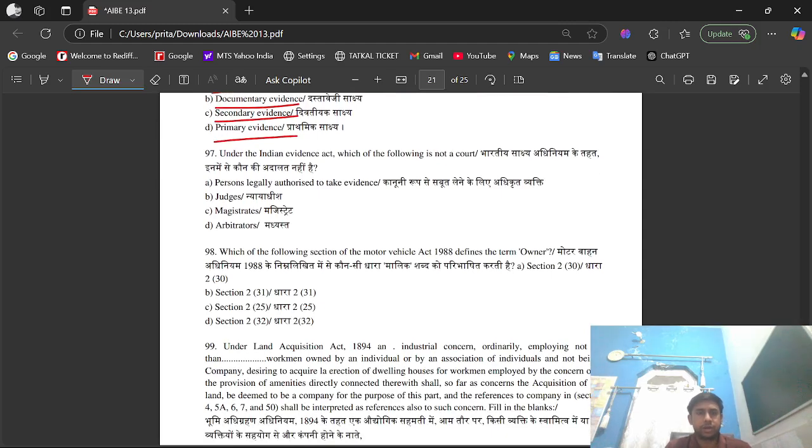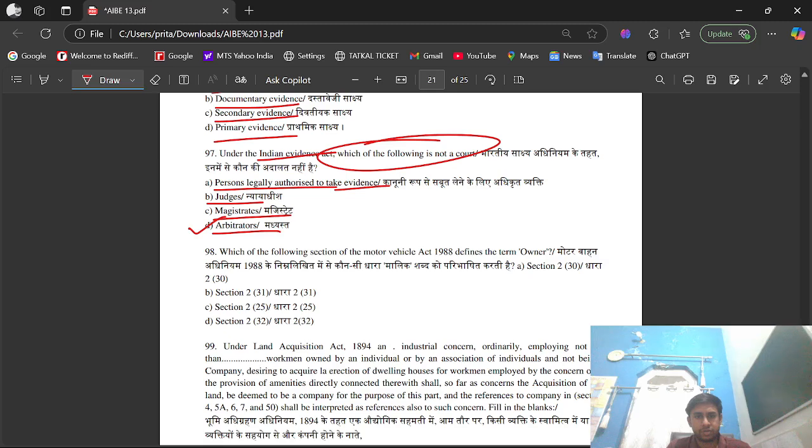Question number 97. Under the Indian Evidence Act, which of the following is not a court? Option A, persons legally authorized to take evidence. Option B, judge. Option C, magistrate. Option D, arbitrators. The right option is option D, that is arbitrators.